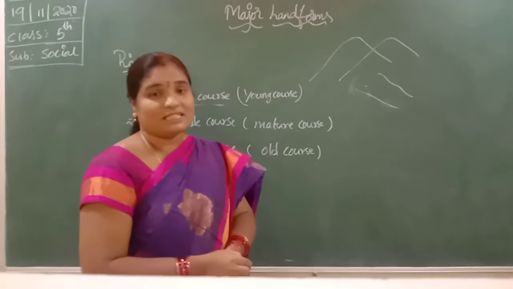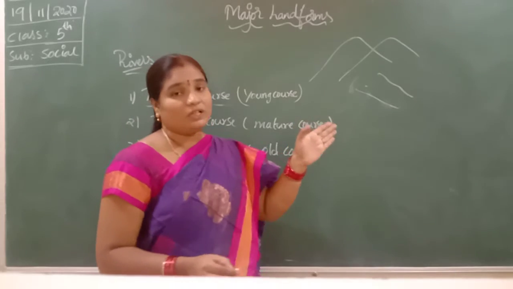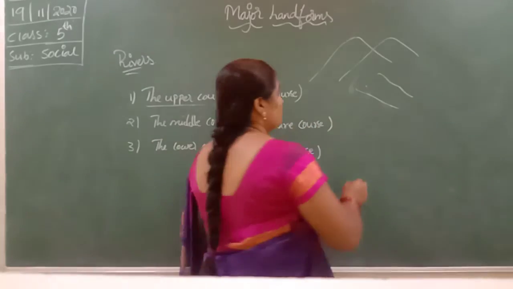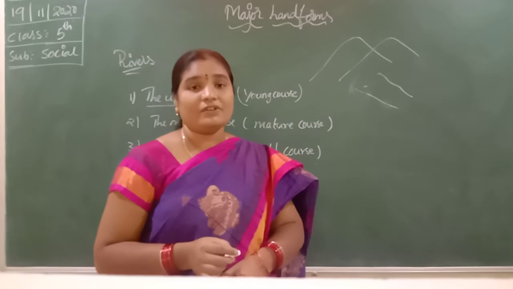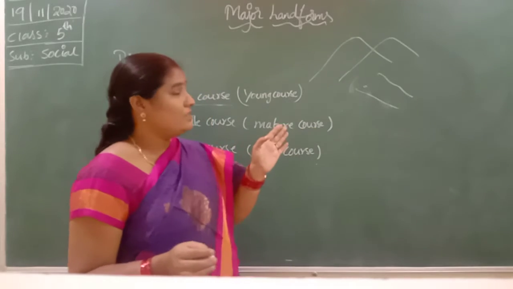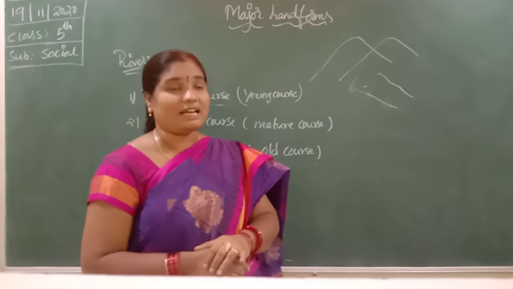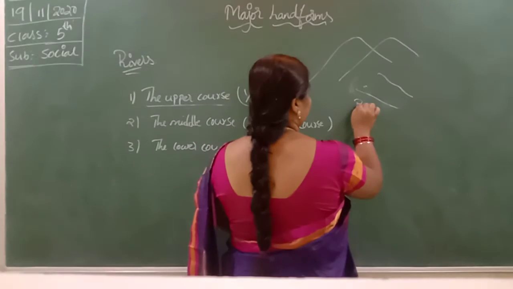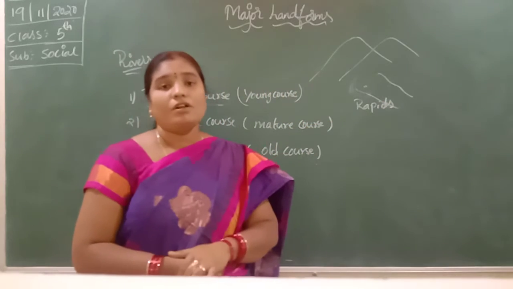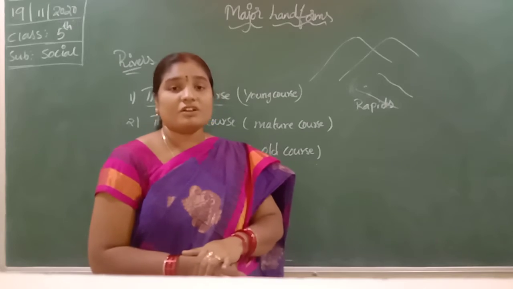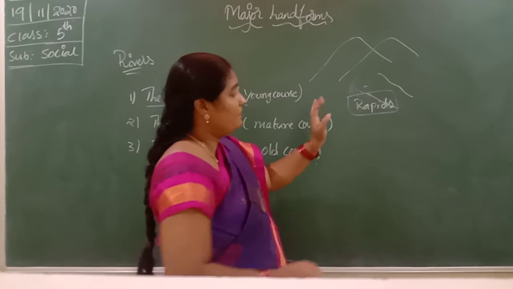Here the melted ice blocks change into glaciers, and they form into rivers. Where the flow of the river is fast, there are canyons. What are canyons? The valleys. Near the valleys, the flow of the river is very fast. Then rapids. What are rapids? The water that flows very fast on the rocks is known as rapids.